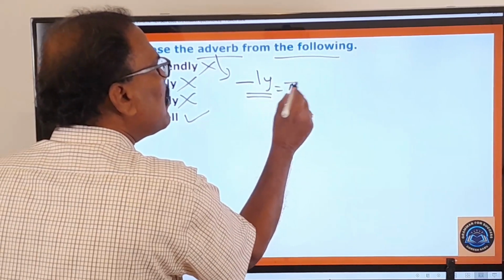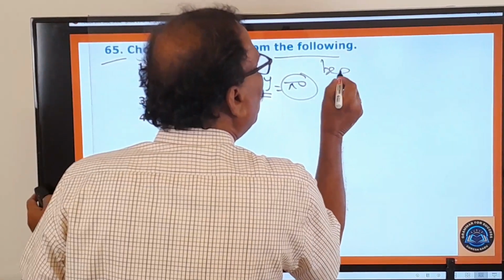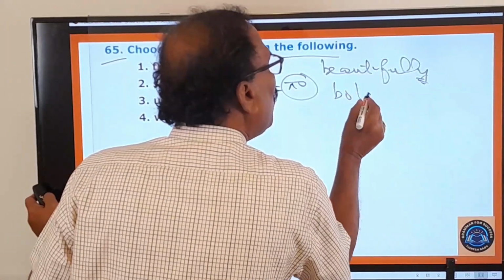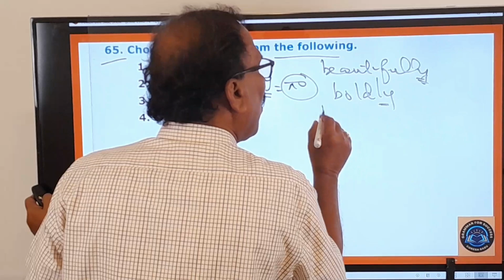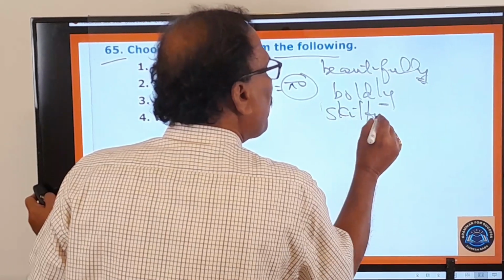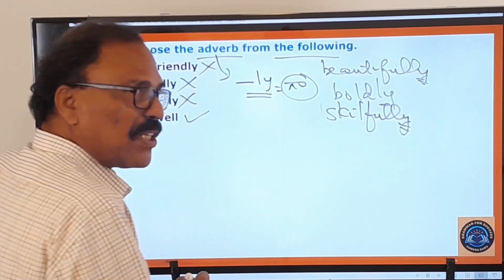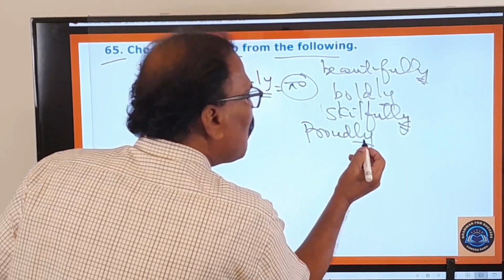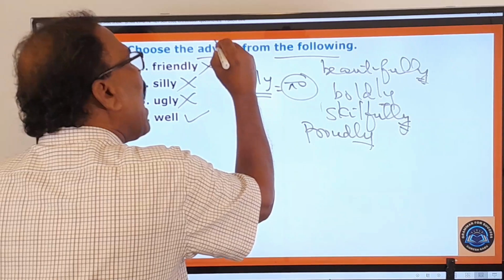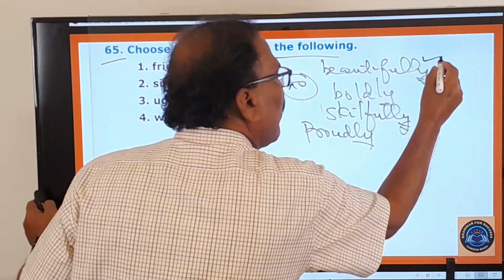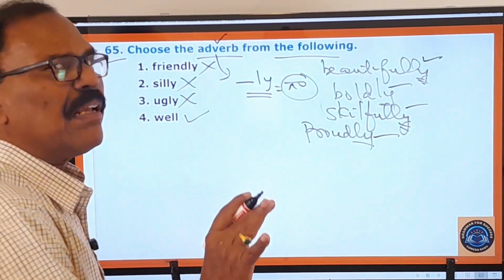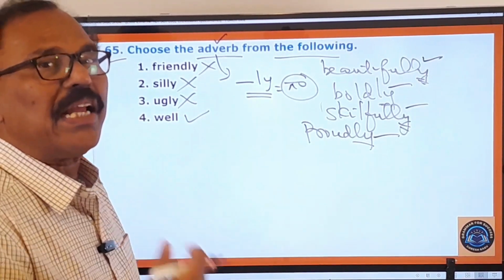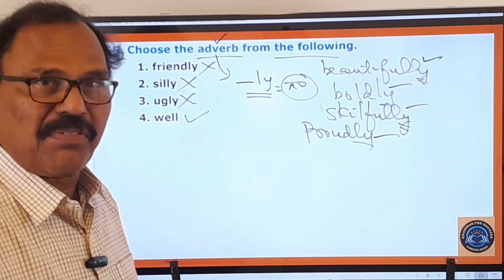Then in Telugu it means the ga. For example, beautifully, andamuga, boldly, dhairyamga, skillfully, chakachakyamuga, proudly, garvamuga. So generally an adverb will end in ly. Of course, not all. Generally an adverb will end in ly, but some of the adverbs do not end in ly. So you must be very careful about those things.